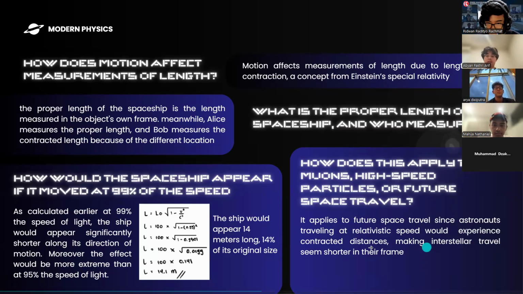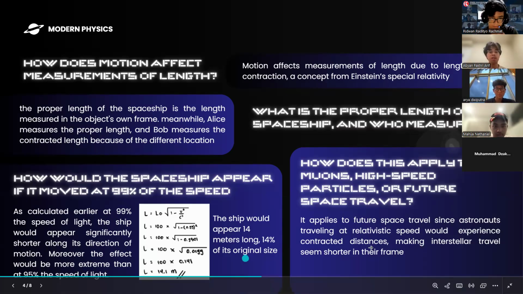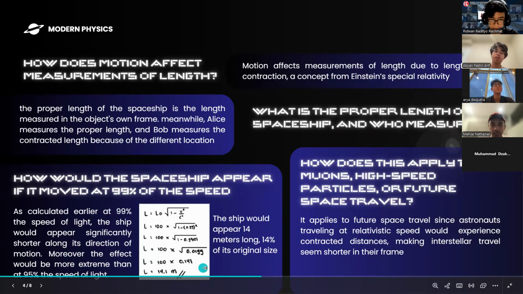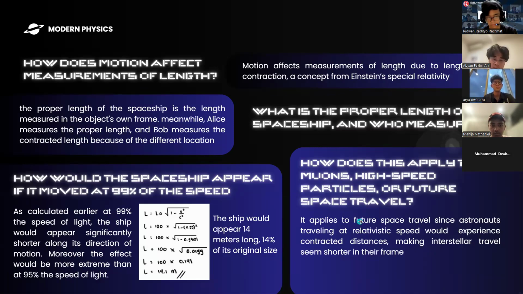So as we know, length contracts as we get closer to the speed of light, as we can see from the Lorentz transformation equation over here. If the spaceship was to move at a speed of 99% of the speed of light, where the original spaceship was 100 meters long, when we calculate this, the spaceship would only appear to be 14% of its original length to a standby observer. The ship would only appear 14 meters long.